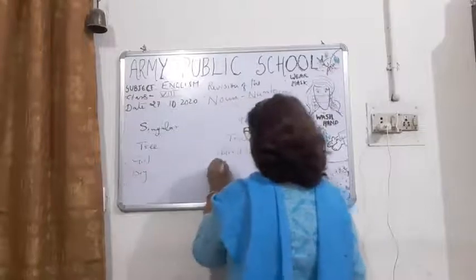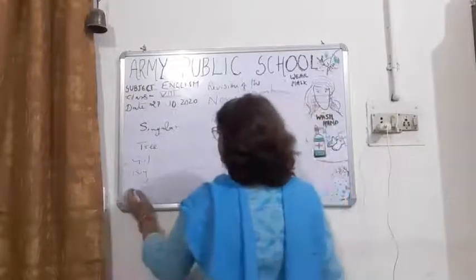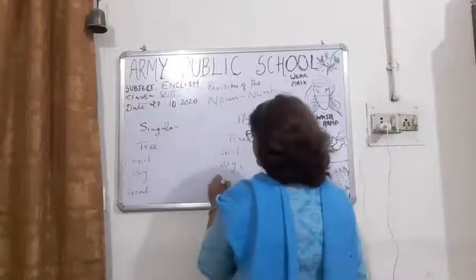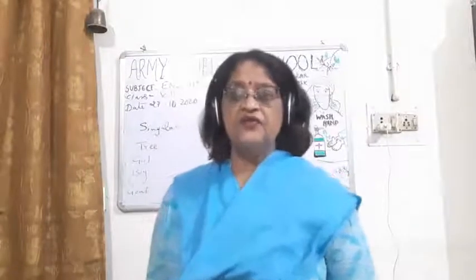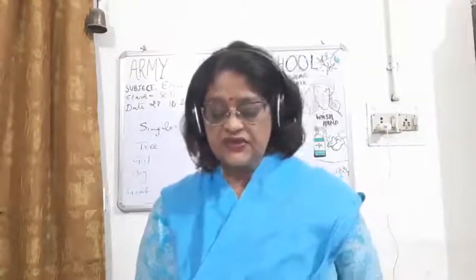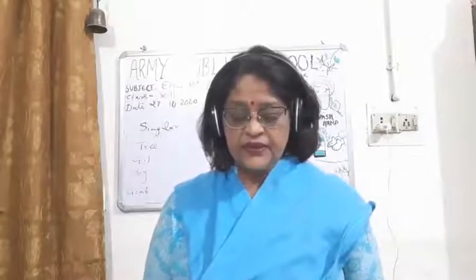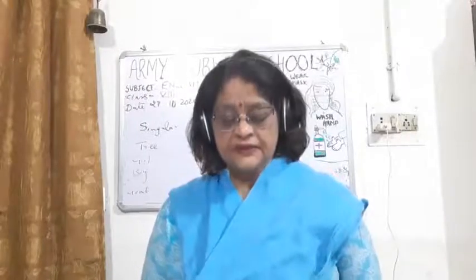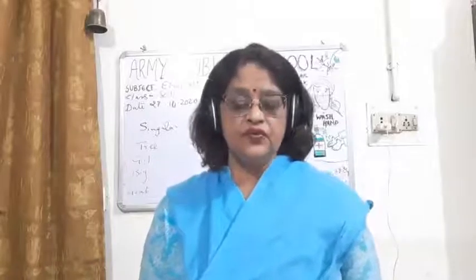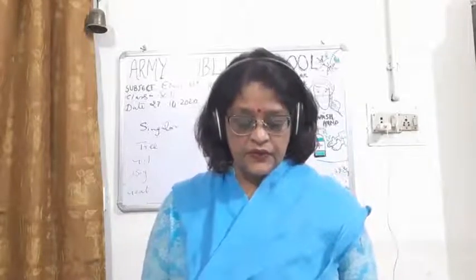Boy, boys. Goat, single goat, goats. So children, in the first rule, when we put s with the singular number, it becomes plural. Like book, books. Plate, plates. Now children, there are many rules in making singular and plural.